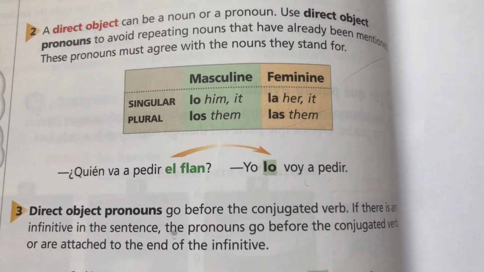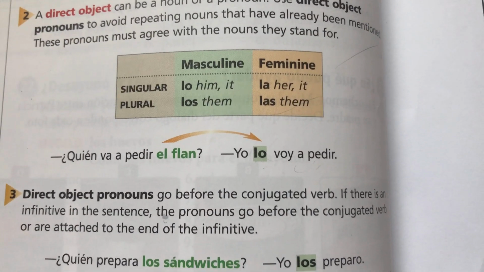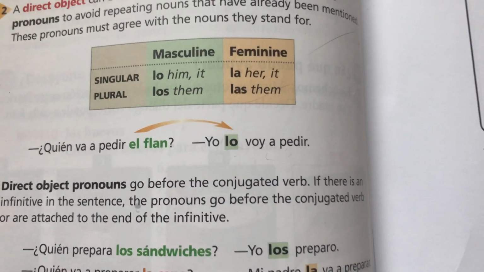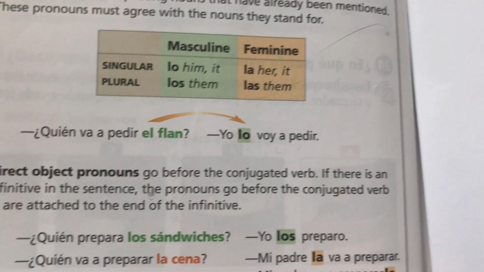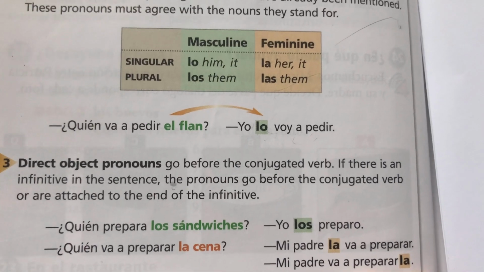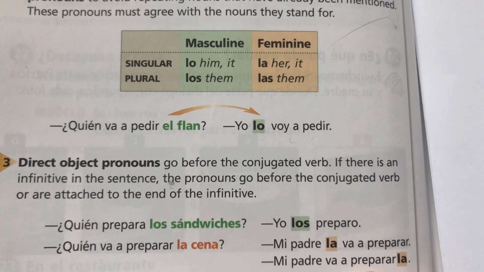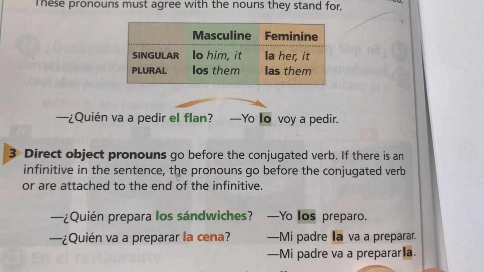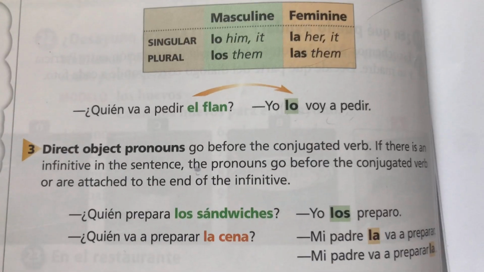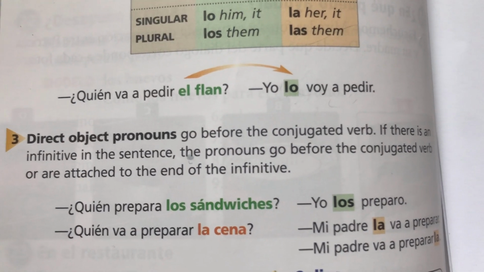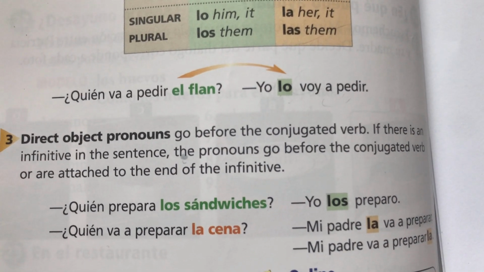All right. So direct object pronouns go before the conjugated verb. Okay? That's where they go. If there is an infinitive in the sentence, the pronouns go before the conjugated verb, or they are attached to the end of the infinitive. So, ¿Quién prepara los sándwiches? Who prepares the sandwiches? See how I told you have the los?